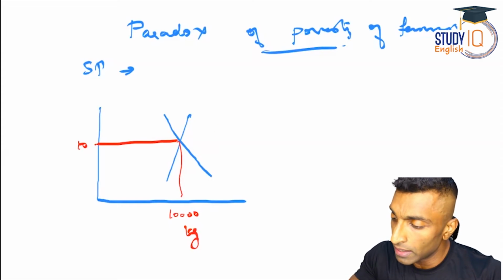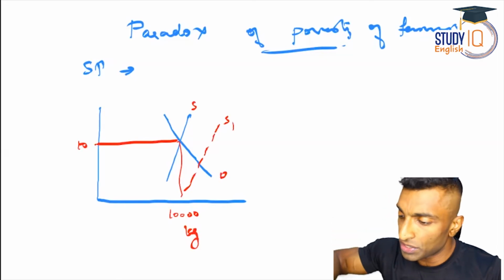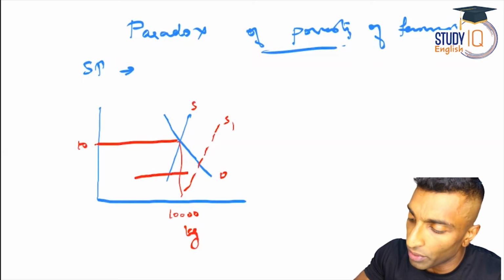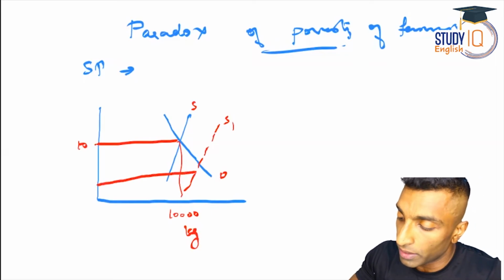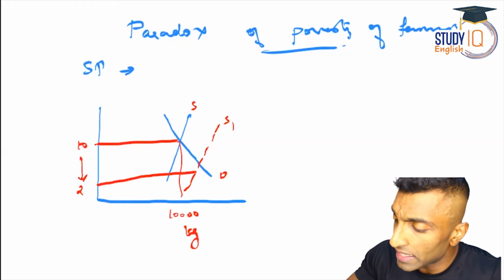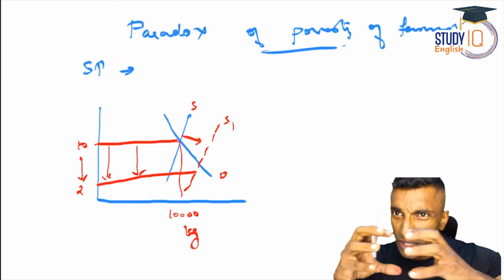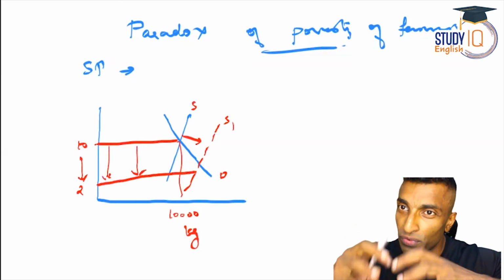So how will I draw that? S, this is supply, this is demand. Supply changed to S1. If it were so steep, you would be able to see it very clearly. Now it will be like this. So the price came down from 10 rupee to 2 rupee. See, the supply change won't be that much, but the price change is so huge. Make it so steep so that things will be more visible to you.